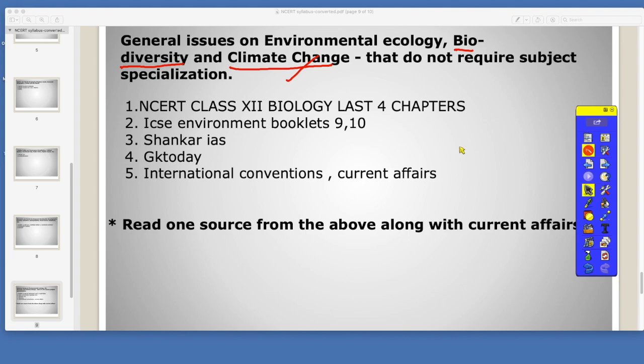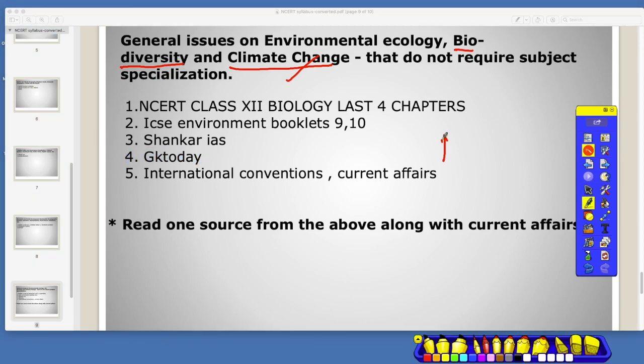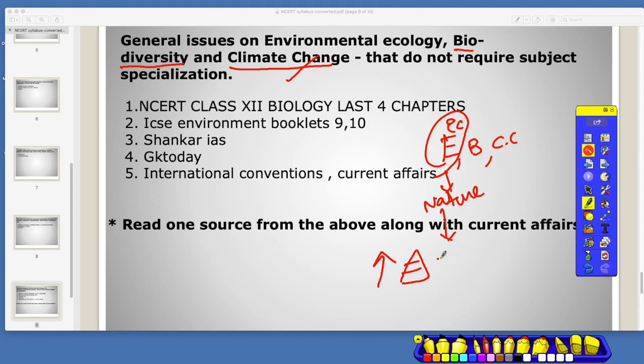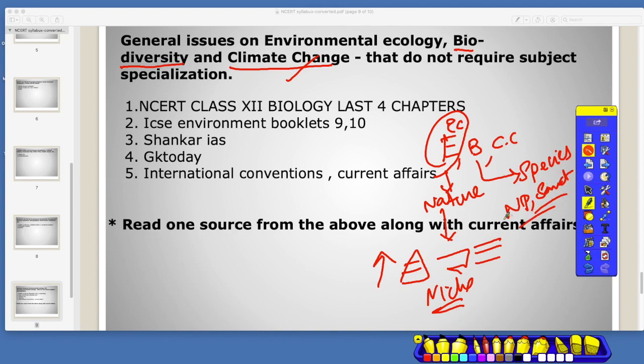So to sum up, we have environment and ecology, biodiversity, climate change. Environment and ecology is basically the nature that we are going to talk about, like what happens in the nature, how do you interact, how does the energy transform in the nature, what is a food web, what is a food chain. All these things come up in environment and ecology. What is a niche? Everything comes in environment and ecology. When you come to biodiversity, in general we talk about species, national parks, then sanctuaries. All these things come up in biodiversity, how we are going to save the species and all that.